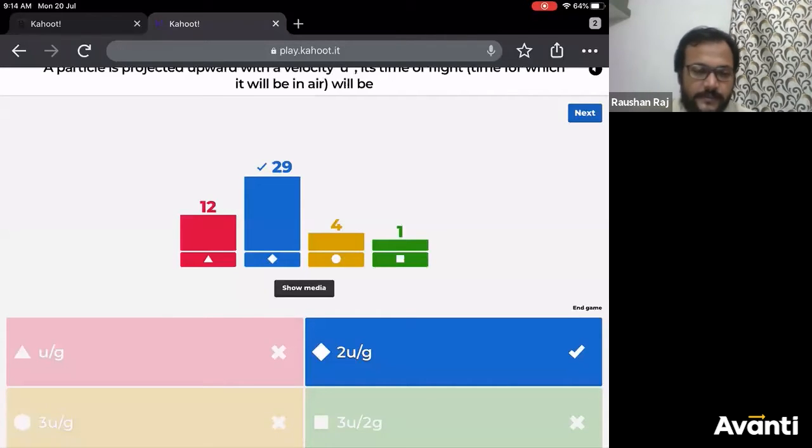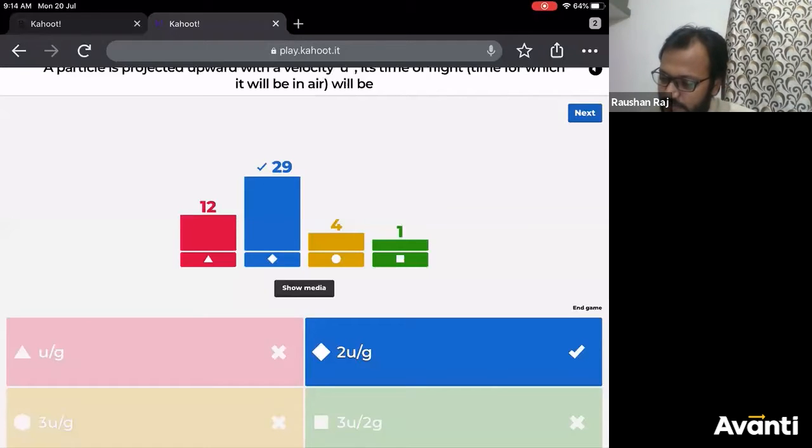2u by g. The time taken by the particle to reach the maximum height will be u by g. So for the particle to come back to the ground will again take the same time, u by g. So u by g plus u by g will be 2u by g. All right, so the correct answer is 2u by g. Option B is the correct answer.